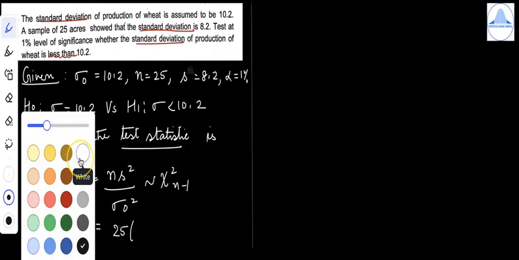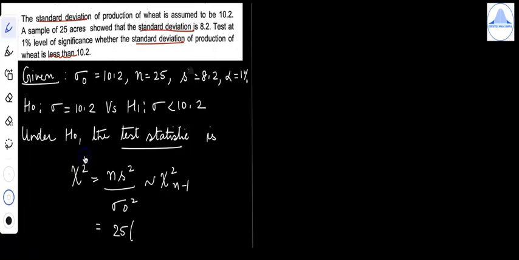I'm sorry for that mistake which I made. Let me continue with the problem now. So s squared means it is 8.2 the whole square divided by 10.2 the whole square. So let us continue. So chi square is equal to 25.